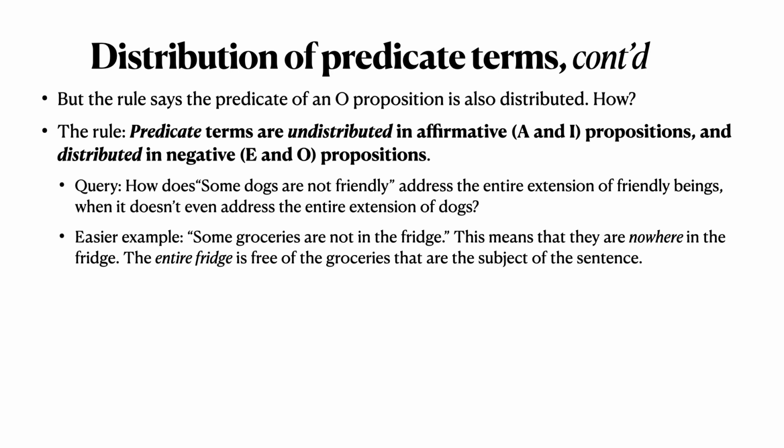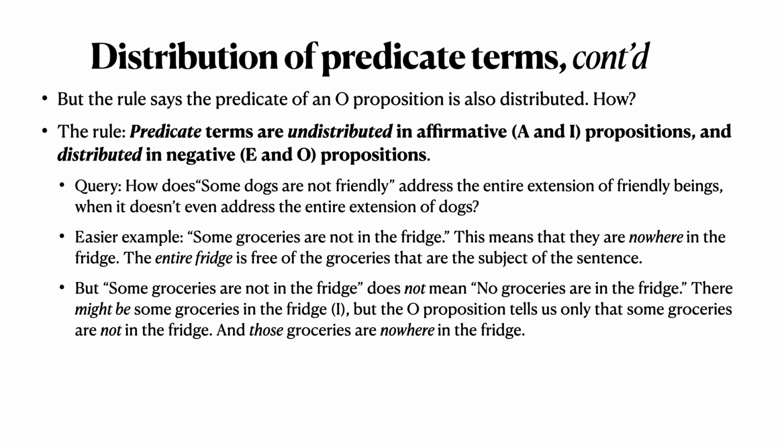But wait a minute, you might say. Some groceries are not in the fridge doesn't mean that no groceries are in the fridge. When we say some groceries are not in the fridge, that does not normally exclude the possibility that there might be some groceries that are in the fridge. There might be some groceries in the fridge. That's the I proposition. But the O proposition tells us only that some groceries are not in the fridge. And here's the key. Those groceries, the subject of the O proposition, are nowhere in the fridge.